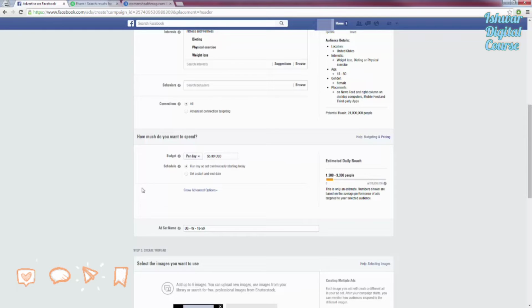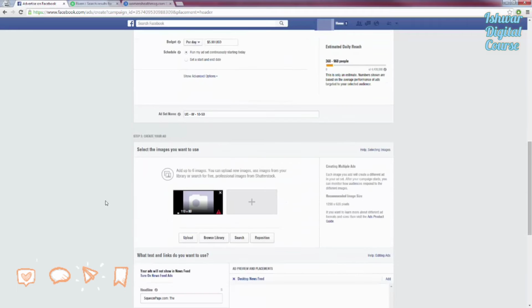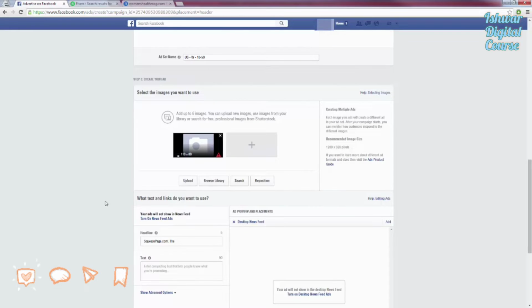We're going to be split testing different ads anyways, so all those different $5 ads are going to add up anyways if you're looking to spend that much money. Don't come in here and drop $100 per day, because it's not going to make any difference. So I like to test with $5 or $10 per day just to see how my ad is converting. That's more than enough money to see how your ad's converting. So I'm going to keep that at $5 per day. And when we scroll down a little bit more, we can actually create our ad.